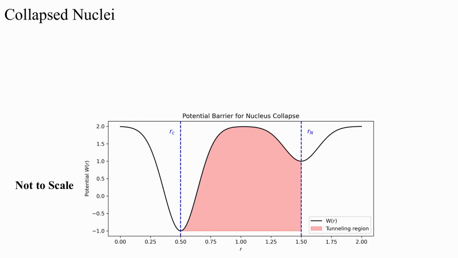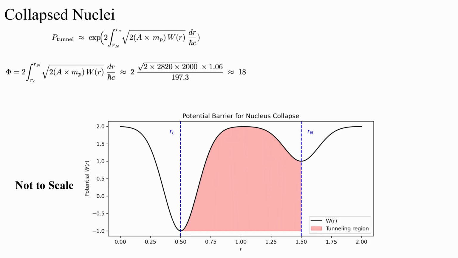So now we're about to get a bit mathematical, so those that aren't too familiar or comfortable with mathematics, just look at the numbers that I'm boxing, as that's the important part. We can use the WKB approximation to find the probability that we can tunnel through this potential barrier. Taking the number of baryons A to be equal to 3, and then computing the integral using some hand-wavy approximations, we get that the probability of tunneling is e^-18.